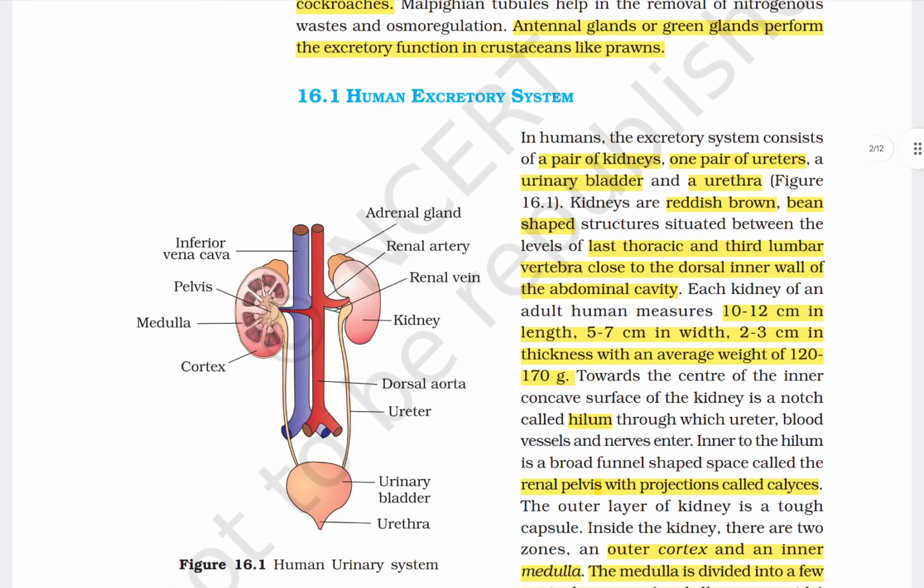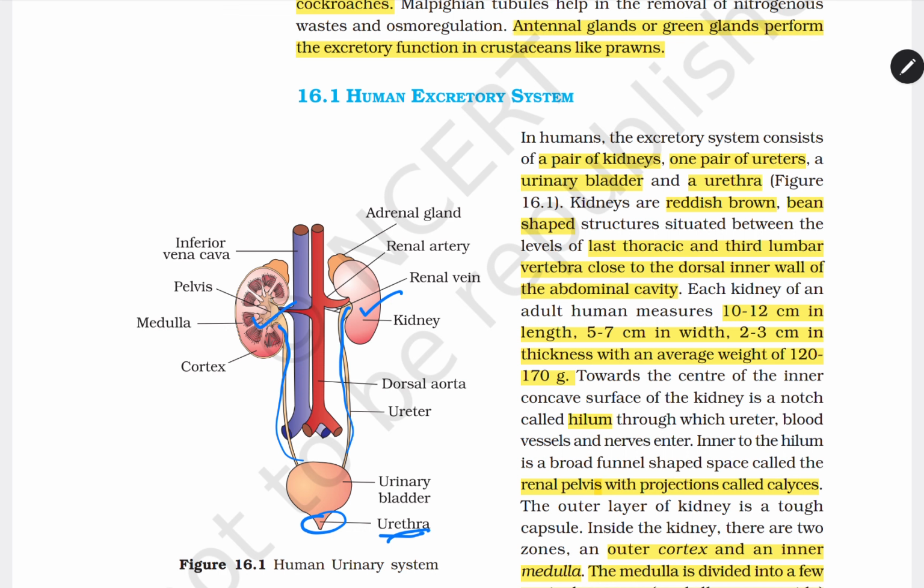Here is what your NCERT says. I hope you all remember that in class 10th we went through the term human excretory system, where you are familiar with some terms, and some new ones are also covered in this chapter. In humans, the excretory system consists of a pair of kidneys, one pair of ureters, and a urethra. It is also labeled.